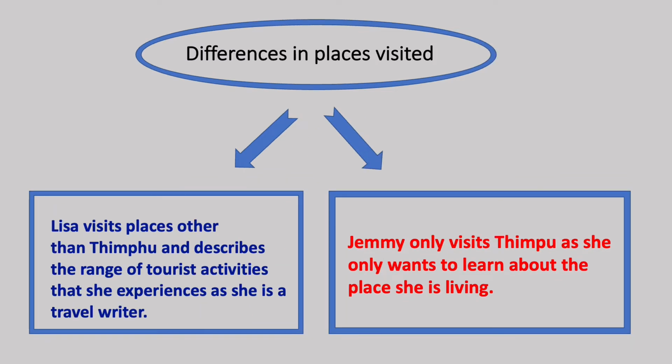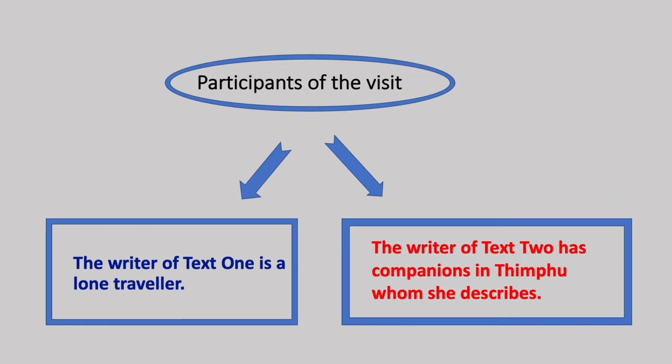The places they visited are also different. Jamyang only visits Thimphu, as she only wants to learn about the place she's living. But Lisa visits places other than Thimphu and describes the range of tourist activities that she experiences, as she's a travel writer. The writer of text 1, Lisa, is a lone traveler, and the writer of text 2, Jamyang, has companions in Thimphu, whom she describes.